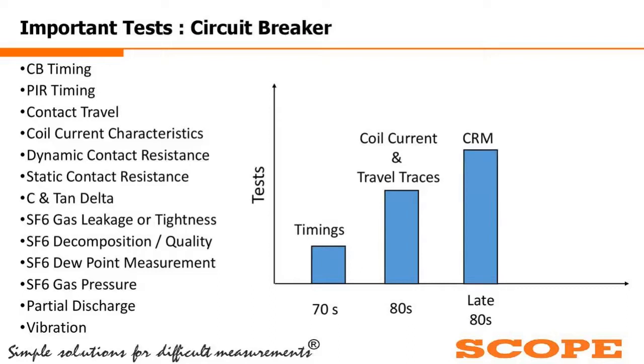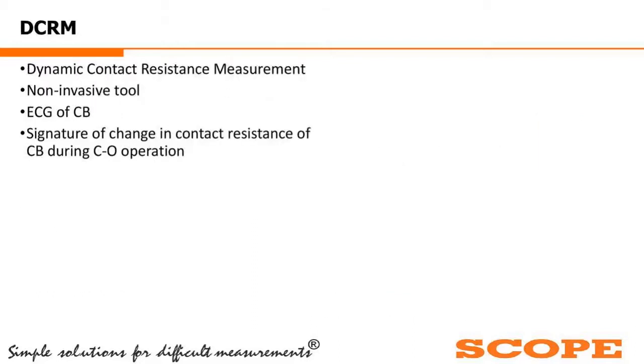Then in the late 80s, people started doing CRM measurement in a good amount. Though CRM had started much earlier, it became popular in the late 80s. Then in the 90s, DCRM measurement started coming. The concept of DCRM started internationally. Now, what is DCRM?